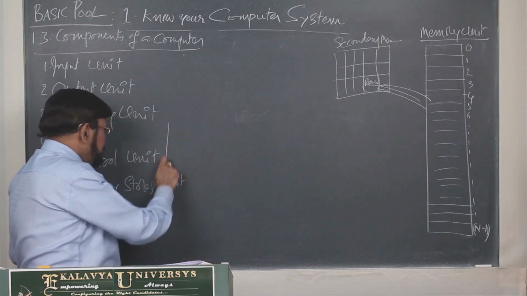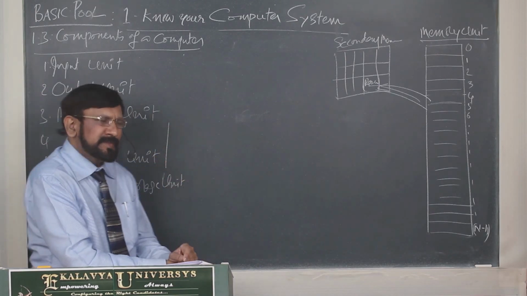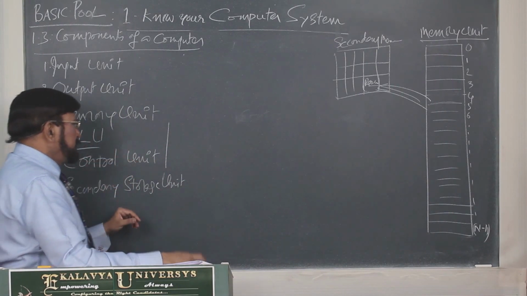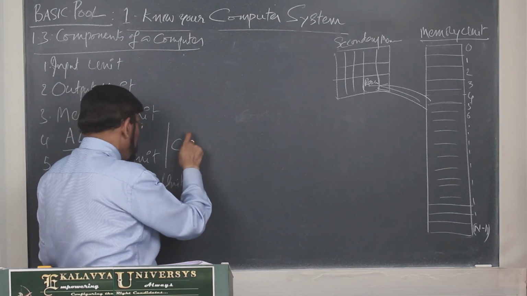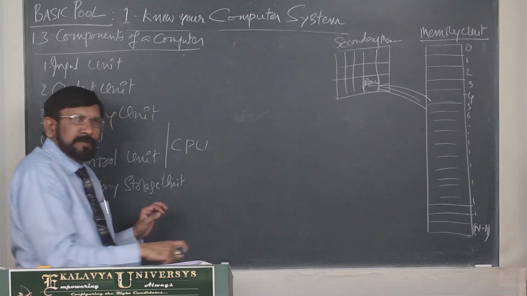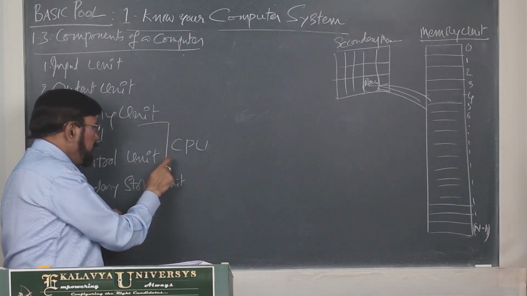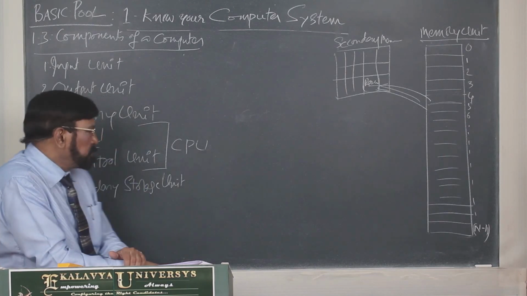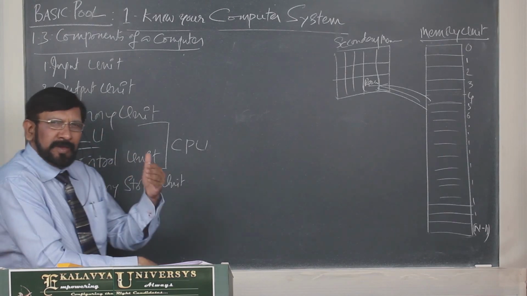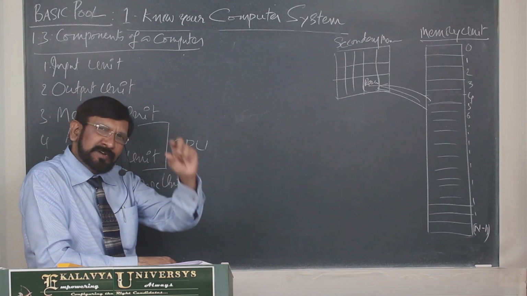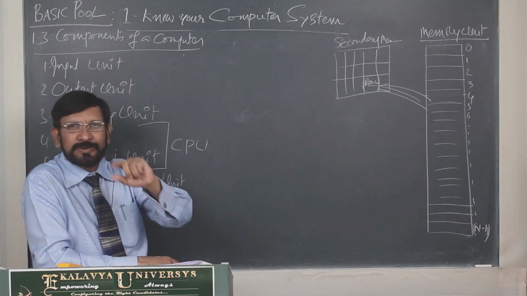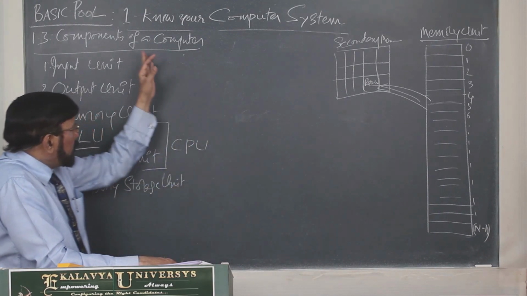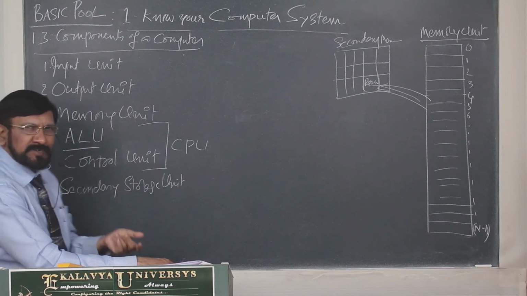Now, the fifth unit, control unit. Already I explained this to you, this point you remember. Actually, this ALU and control unit together we call the CPU, Central Processing Unit. But here we are taking into consideration the functionalities of each unit. We are classifying units depending on the functionality.